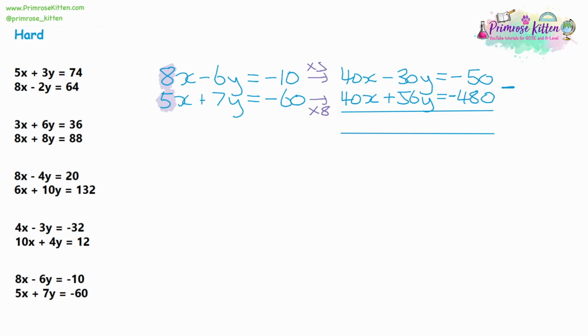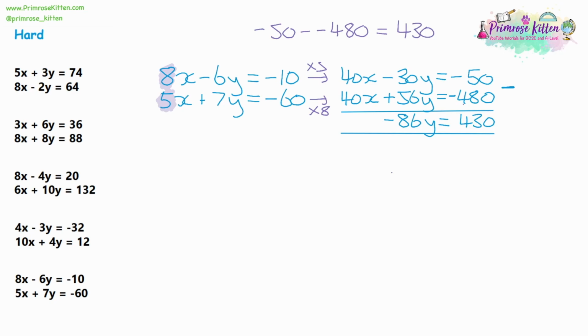Negative 30 take away 56 would give us negative 86. And then, I'm going to be very, very careful here, we've got negative 50 take away negative 480. Now a negative and a negative makes a positive, so we're doing negative 50 plus 480, which should give us 430, and that's a positive 430.